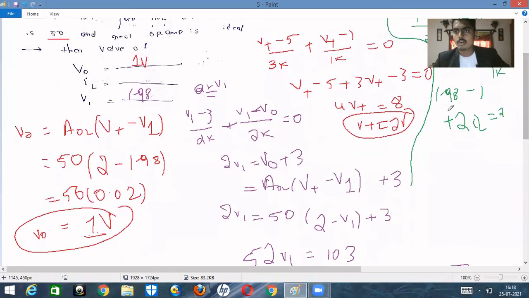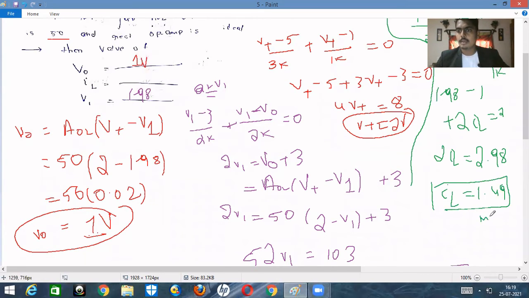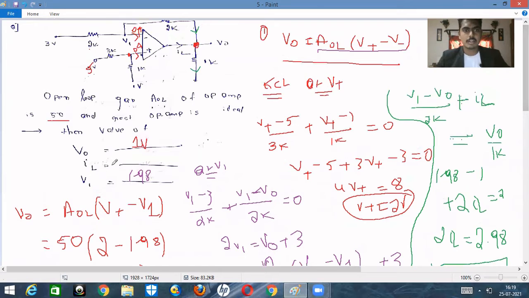Isn't it or not? Now 1.98 minus 1 is nothing but minus 0.98, right? Minus 0.98 if you take to that side, so 2 into IL will become equal to 2 plus 0.98. It will be equal to 2.98. So therefore IL will be equal to 2 1s are 2, 2 4s are 8, and 2 9s are 18. So 1.49 milliamperes. Okay, so the value for IL is nothing but 1.49 milliamperes.